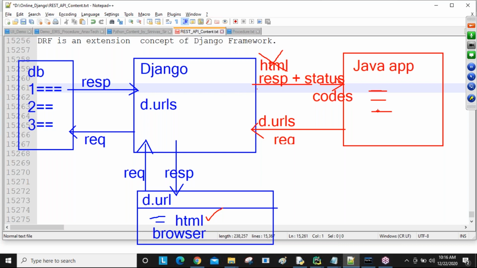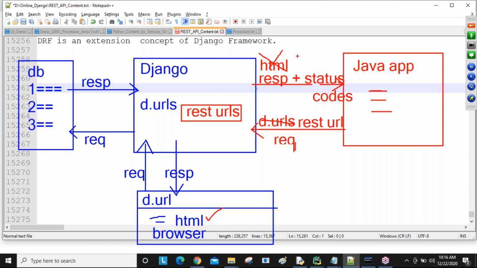So to overcome this problem, along with the Django URLs, you are also going to develop REST URLs. We simply call them REST API URLs. Now when people send a request, not like Django URLs, guys, but a REST URL, from Java if it sends the REST URL to Django, my REST API URL communicates with the database and gets the response, and this response is returned to Java.